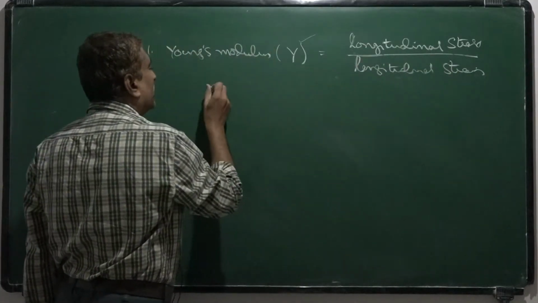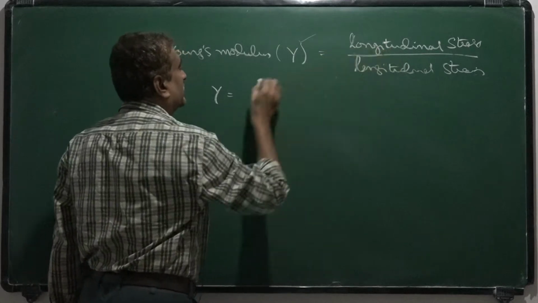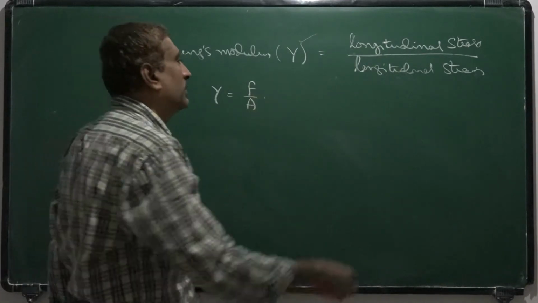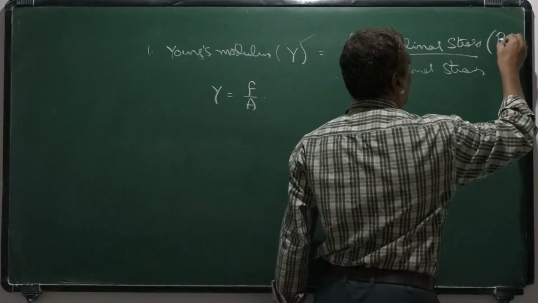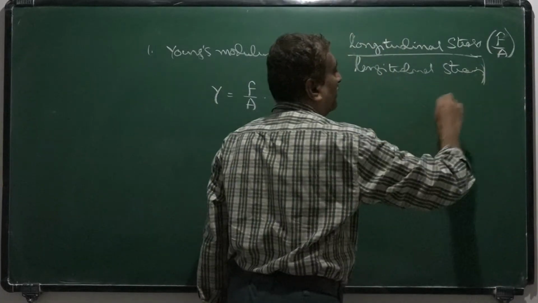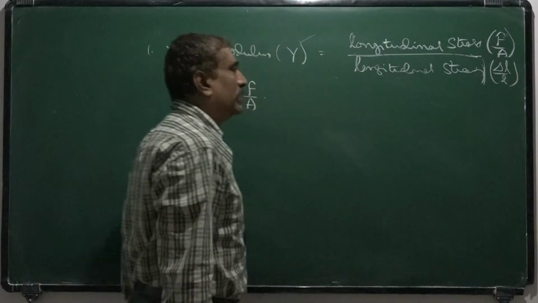So Y is equal to stress, which is F by A. Here the applied force per unit area is stress, and the longitudinal strain means change in length by original length.